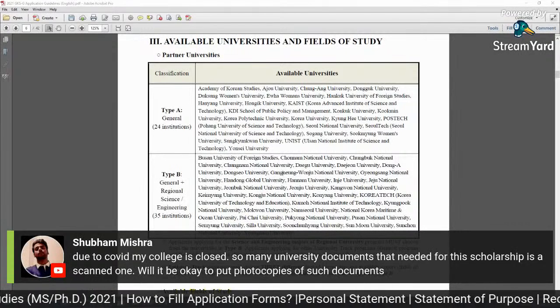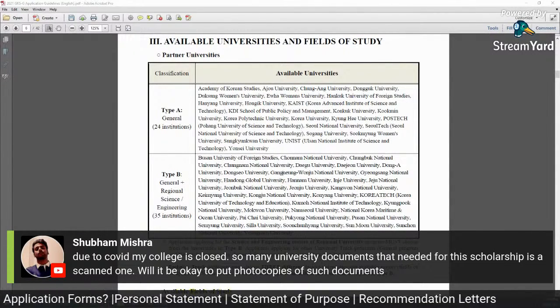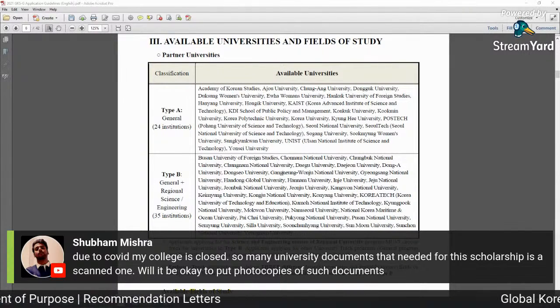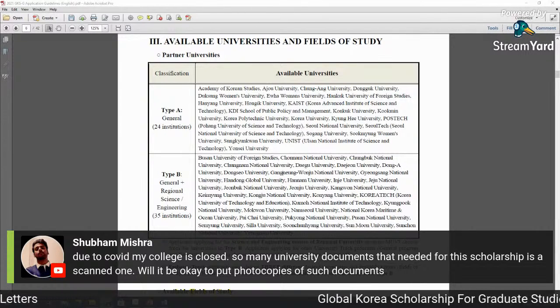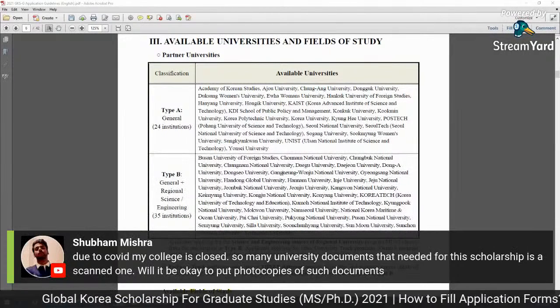And Subham Mishra: due to COVID, my college is closed, so many university documents needed for the scholarship are scanned ones. Will it be okay to put photocopies of such documents? If you cannot get a degree or transcript, scanned means the downloaded online, right?